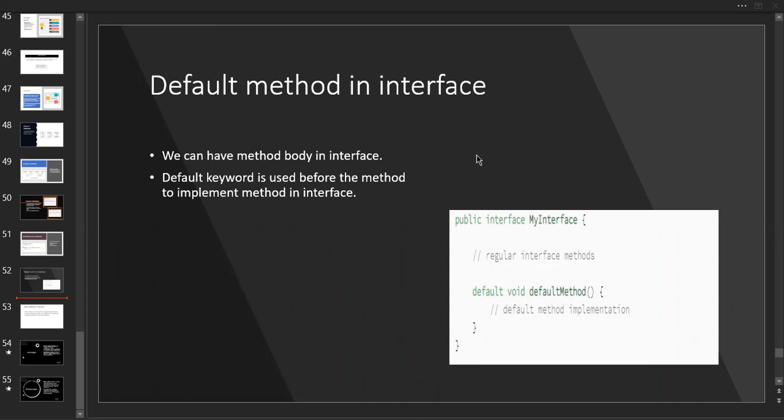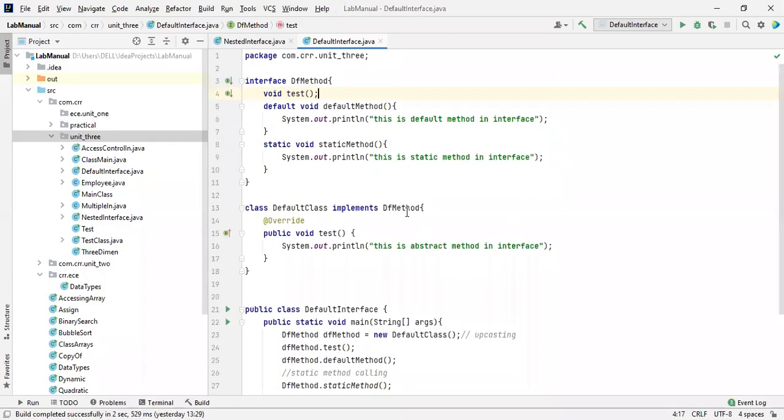I'm just recalling what we discussed in the last class. See this one. There is a default method inside an interface. The name of the interface is def method, which consists of an abstract method that doesn't have an implementation. An abstract method doesn't allow implementation. And this is a default method